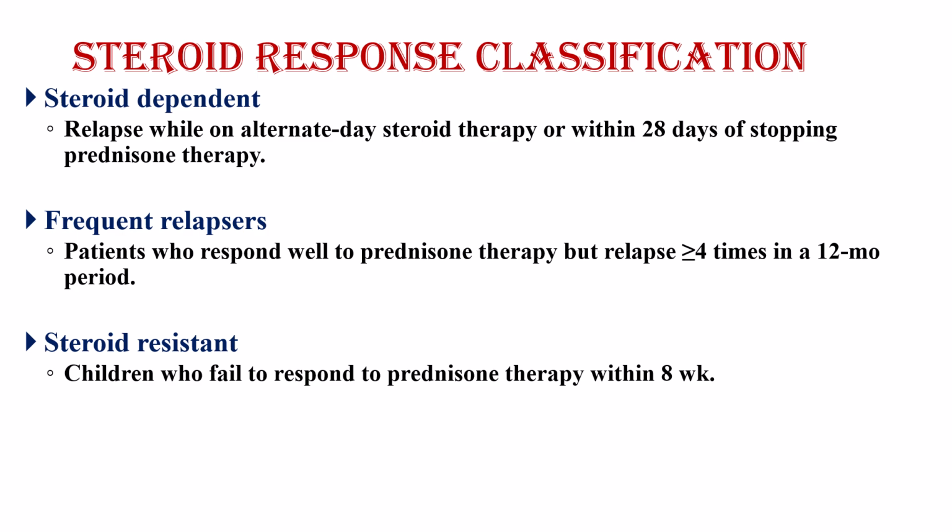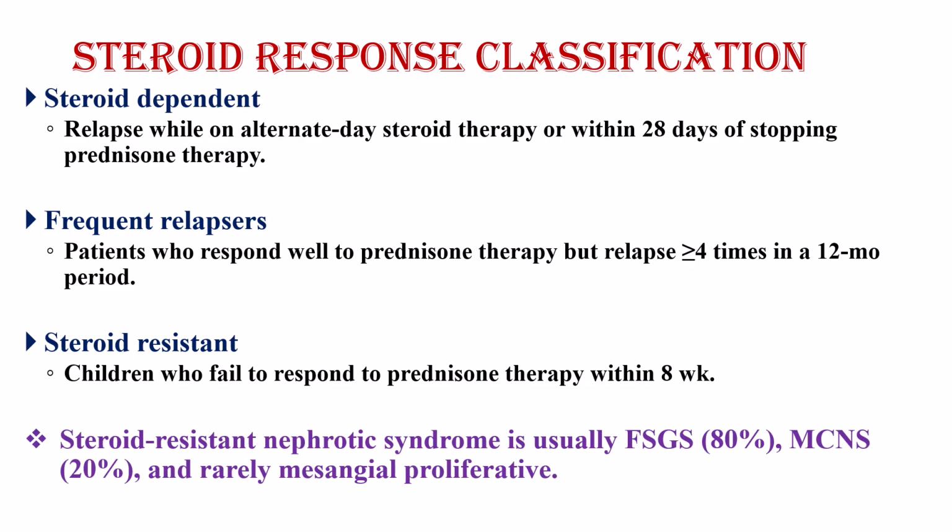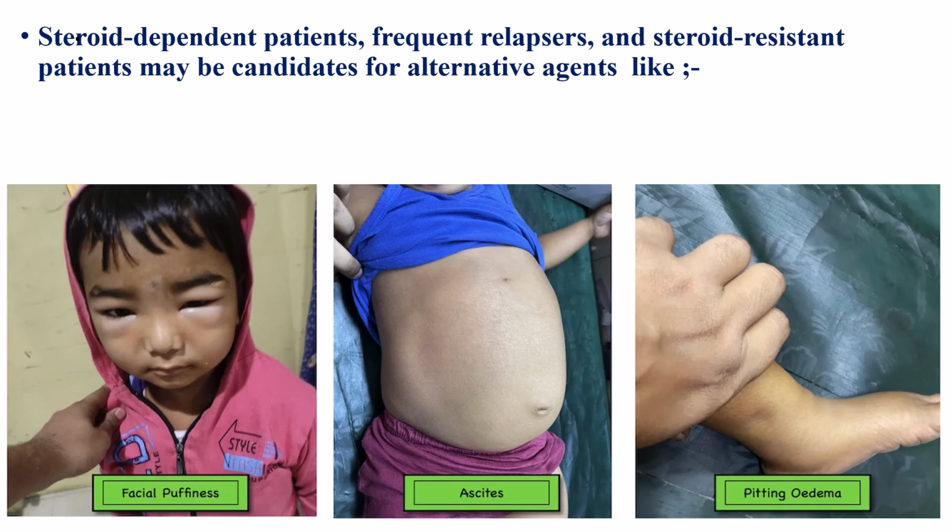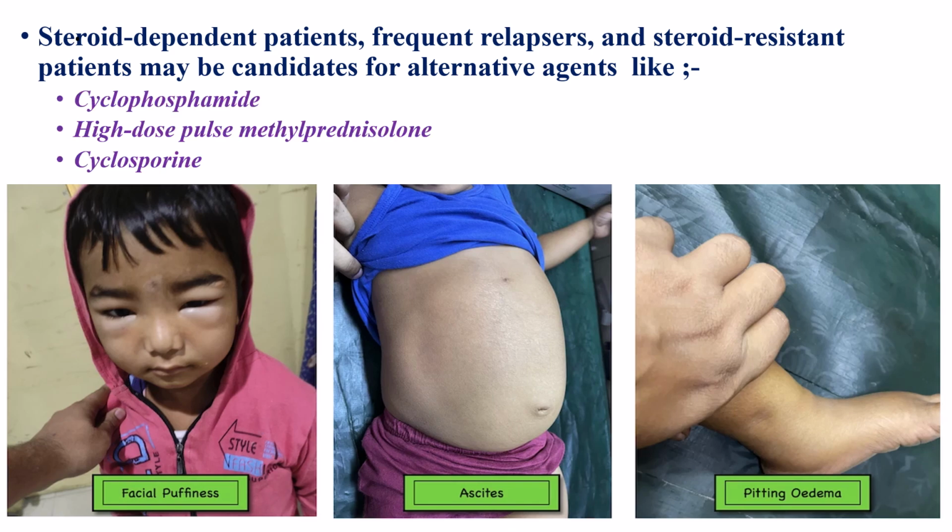Children who fail to respond to prednisolone therapy within 8 weeks are called steroid resistant. Steroid resistant nephrotic syndrome is usually focal segmental glomerulosclerosis and mesangial proliferation. Sorry, not minimal change disease. Minimal change disease is highly responsive to steroid, whereas focal segmental glomerulosclerosis response is only 20%. Steroid-dependent patients, frequent relapsers, and steroid-resistant patients might be candidates for alternate agents like cyclophosphamide, high-dose pulse methylprednisolone, cyclosporine, and others.